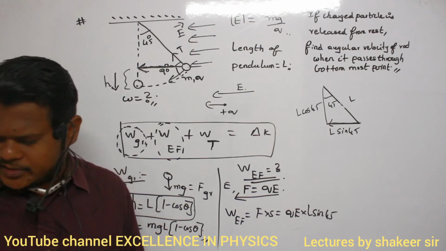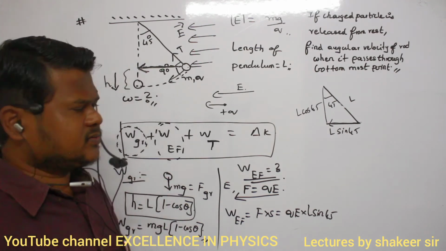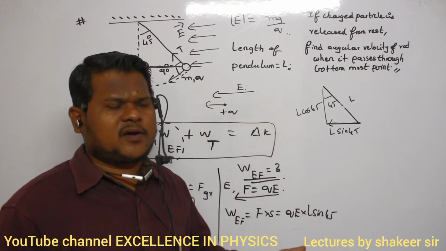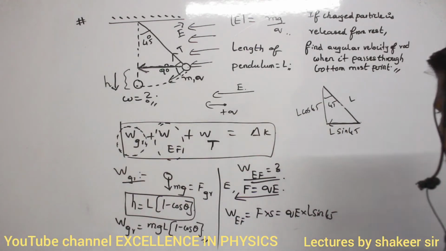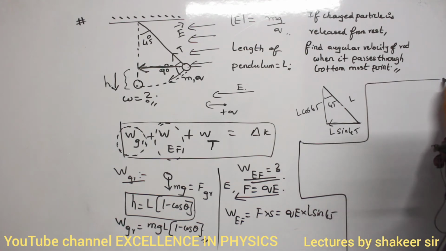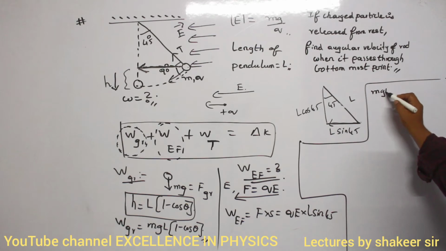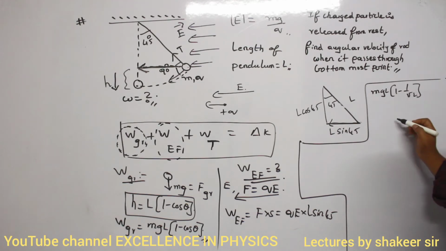So, the change in kinetic energy. Initial kinetic energy is how much? Initial kinetic energy is 0 because this bob was at rest. Final kinetic energy is half mv square. Just substitute both of them, and that should be our answer. So how can I write the relation? Work done due to gravitational force is mgL into 1 minus cos 45, which is 1 by root 2, plus qE.